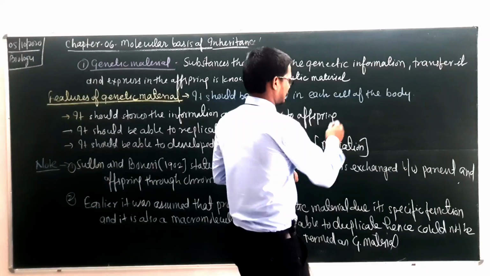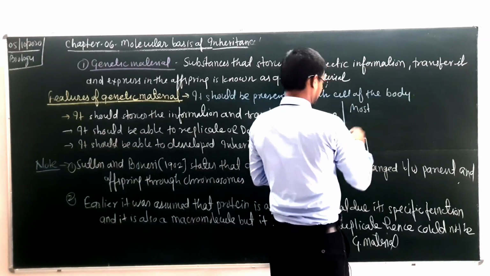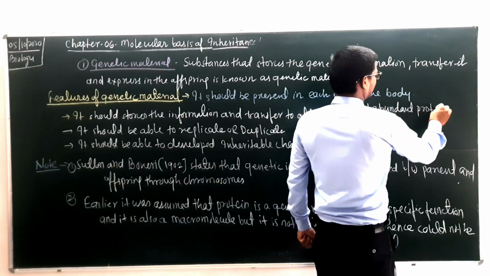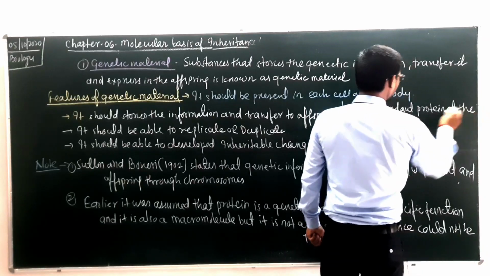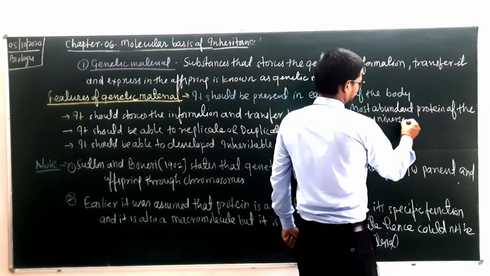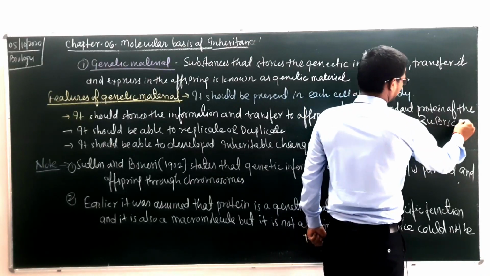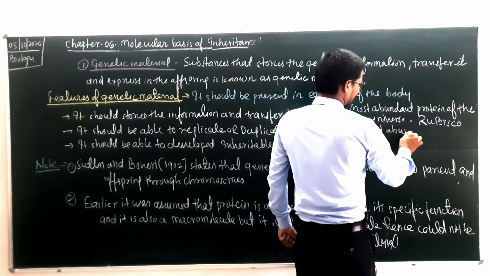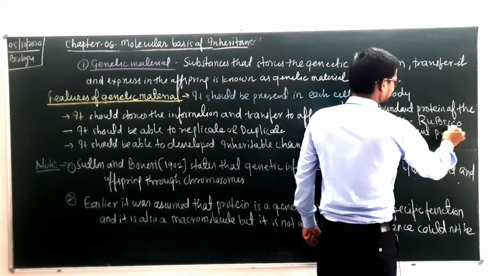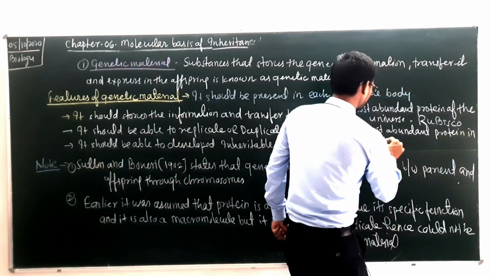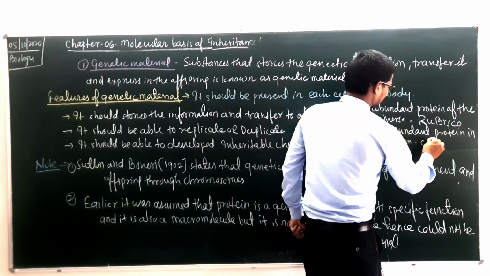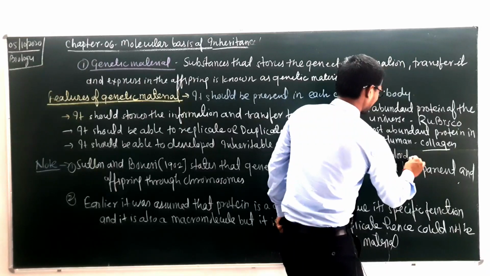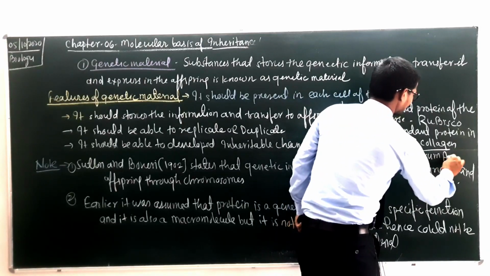We will discuss two more important points here. First, the most abundant protein of the universe, you all know, is Rubisco. Second, the most abundant protein in the human body is collagen, and in blood serum, albumin.